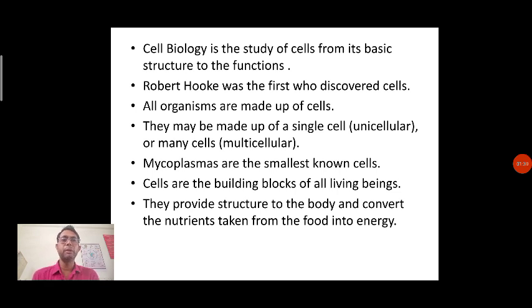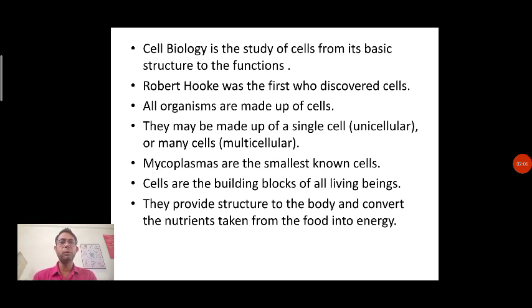They may be made up of a single cell or many cells, as we call them unicellular or multicellular. For example, mycoplasma. Mycoplasmas are the smallest known cells on the earth. Along with mycoplasma, there are bacteria and cyanobacteria.